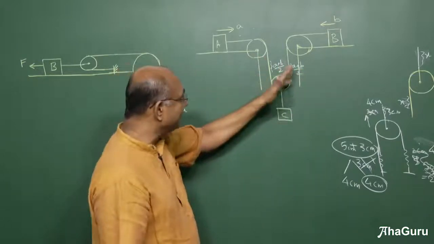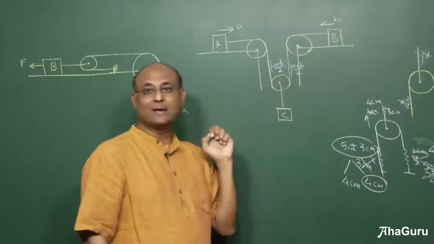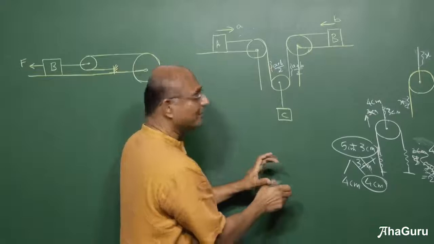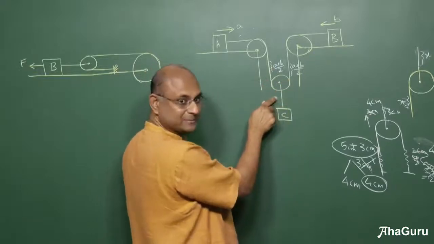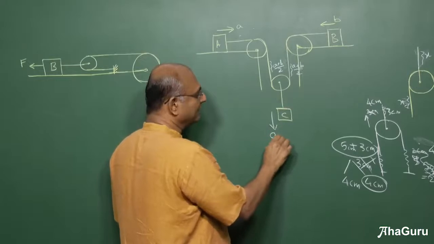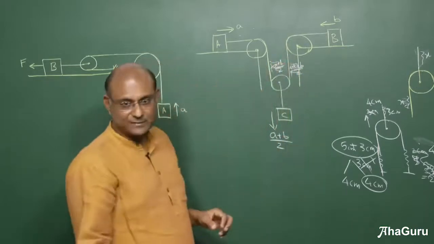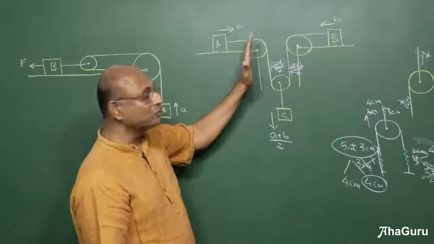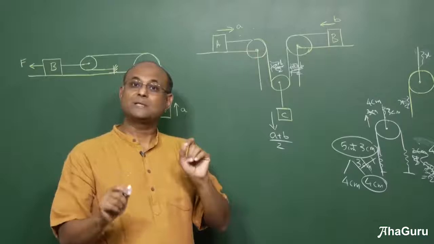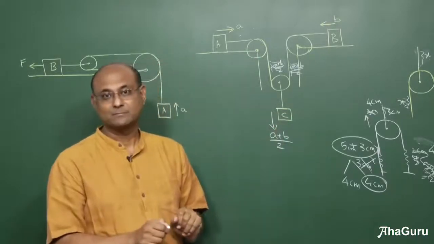So now I have (A plus B) by 2, (A plus B) by 2. Grab the pulley and pull it down by (A plus B) by 2. When you do that, in fact, you can grab this entire thing and pull it down. But if I just did that, I will get a slack of (A plus B) by 2. To clear that, I will have to pull this down by (A plus B) by 2. So C will move (A plus B) by 2, and therefore both of these slacks will get destroyed. So if block A moves by A, block B moves by B, block C will move by (A plus B) by 2. Do you understand where the by 2 comes from? That's very, very important.